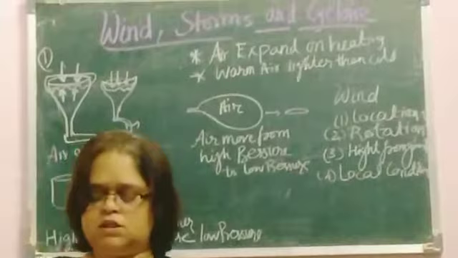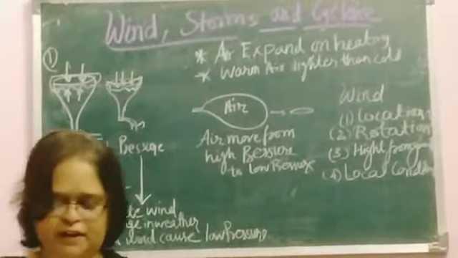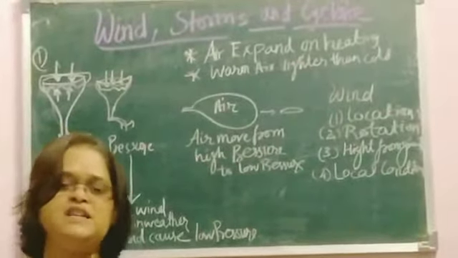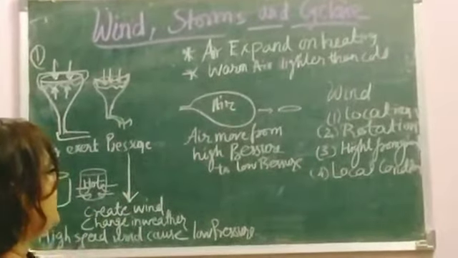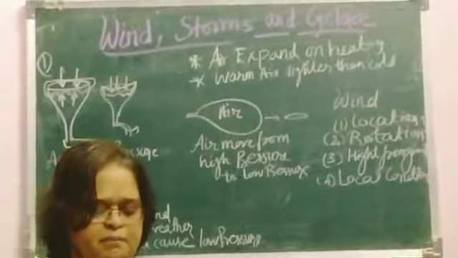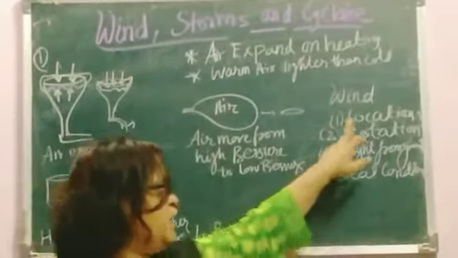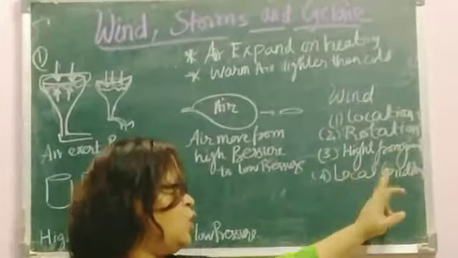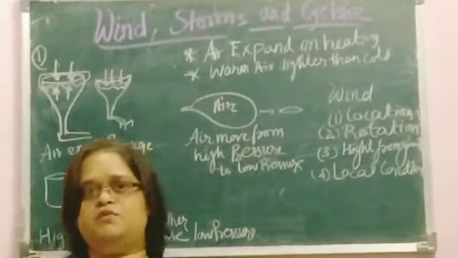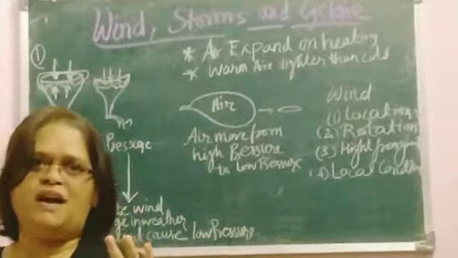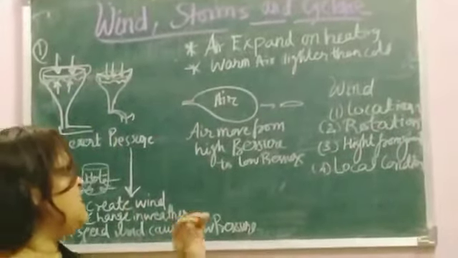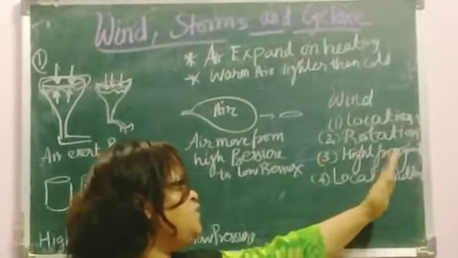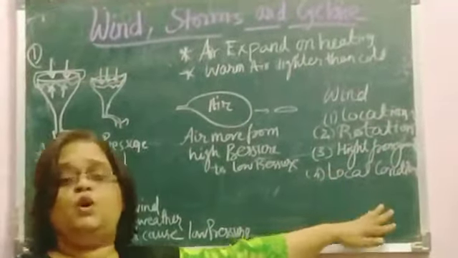So this is about the speed of the wind. The speed and the direction of the wind is affected by what? It is affected by four factors: location, rotation of the earth, height from the ground, and local condition. What are those four factors? That is location, rotation, height from the ground, and the local condition.